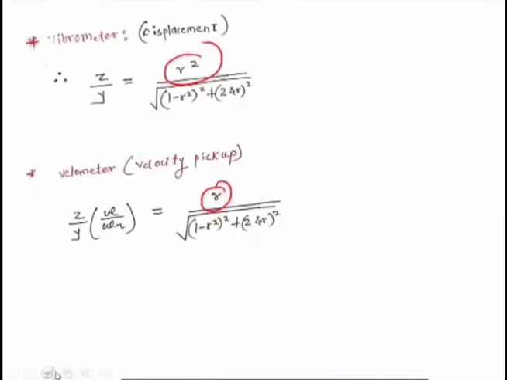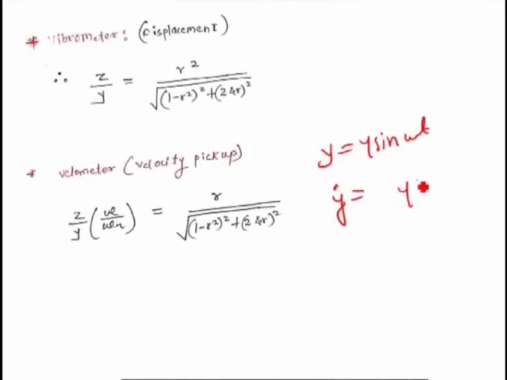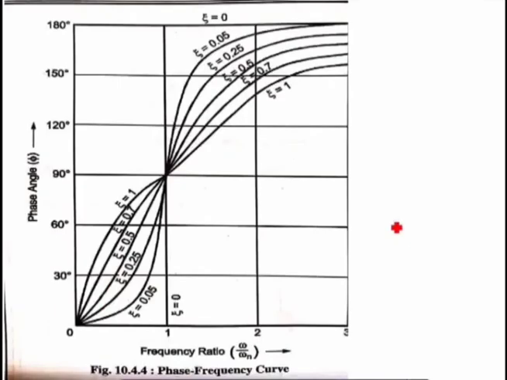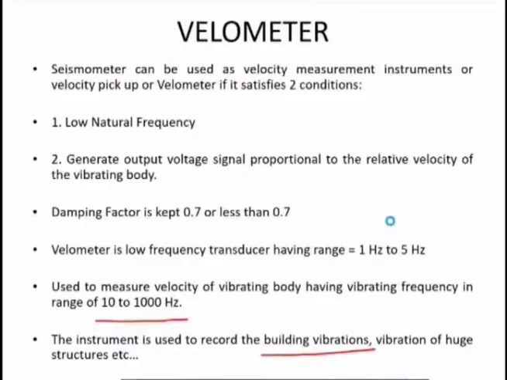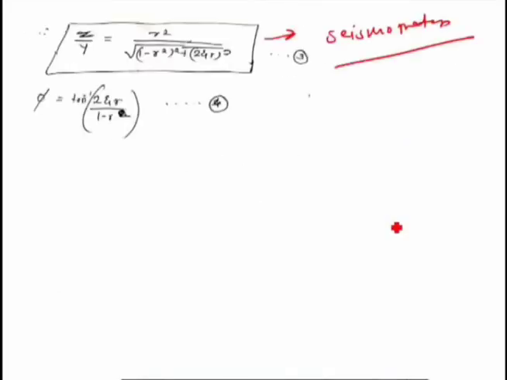Okay, so you have to understand from the numerical what is given. If the ratio of velocity is given, you have to use this formula. If the ratio of displacement is given, you have to use this formula. And obviously, what is acceleration? Acceleration is nothing but z into omega square. Because you know y is equal to y sin omega t, this becomes velocity when y dot is equal to y cos omega t. This becomes acceleration when y double dot is equal to,